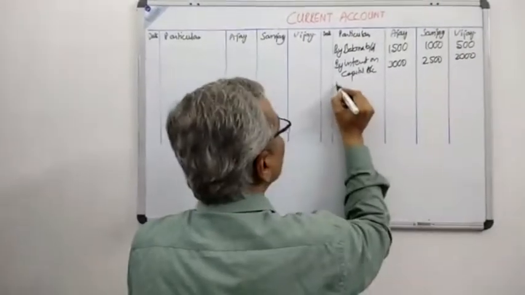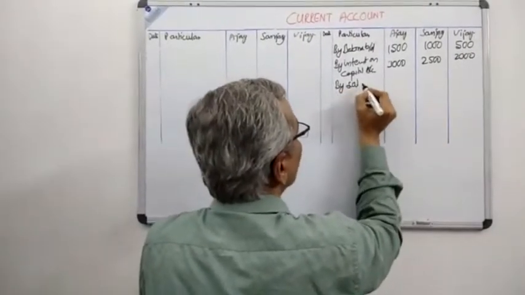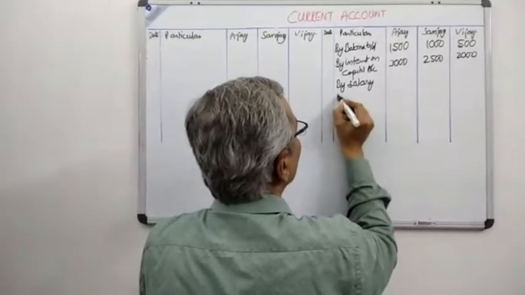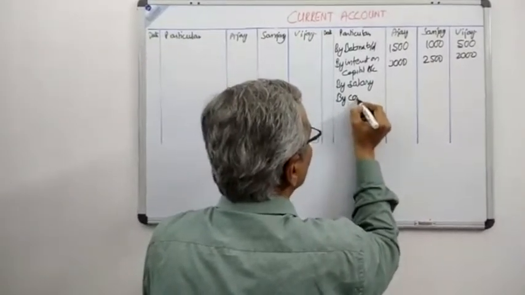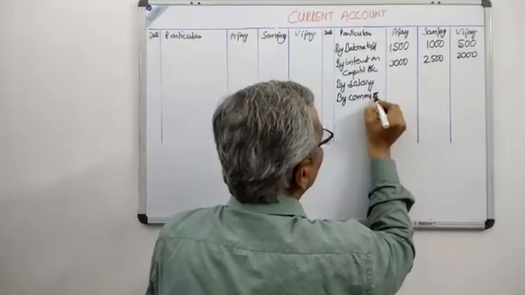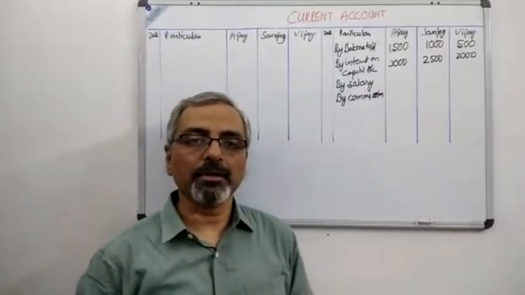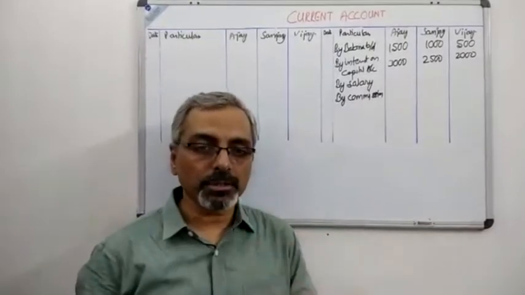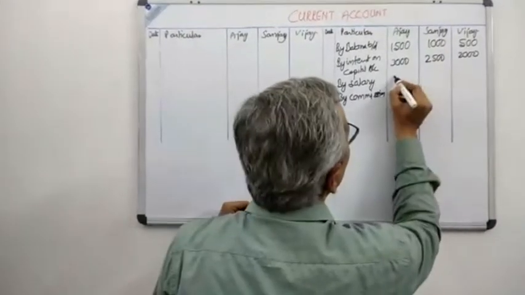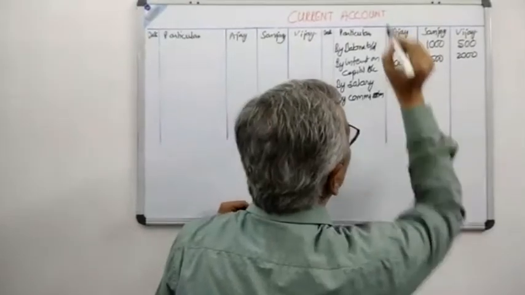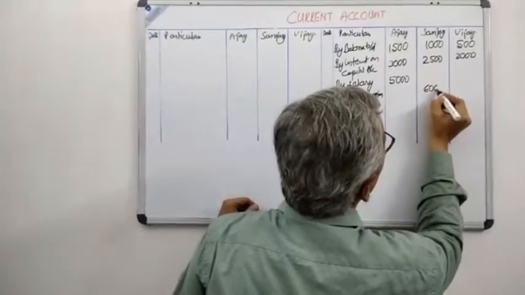Now, the first partner was provided a salary, and the second one was provided a commission. So over here, we will write salary and commission. If you remember very carefully, the salary was 5,000 and the commission was 6,000. So we are posting that salary as 5,000 to the first partner Ajay and commission of 6,000 to Sanjay.